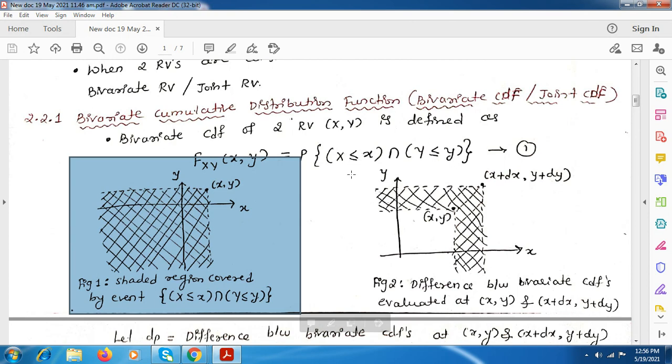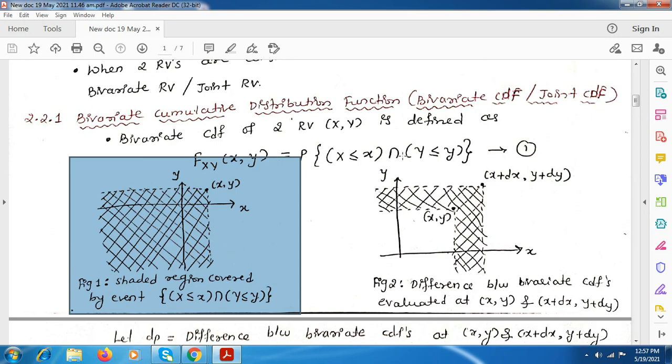So this is the graph wherein you see if this point is x and this point is y, here it is X less than or equal to x, which means it covers all the values less than this x. If this is the x point on the x axis, it will cover all the area wherein it includes minus infinity to plus infinity for the y. But here they have another condition, that is Y less than or equal to y, wherein on the y axis, if this point is y, it means from the y point till minus infinity, it will consider all the points.